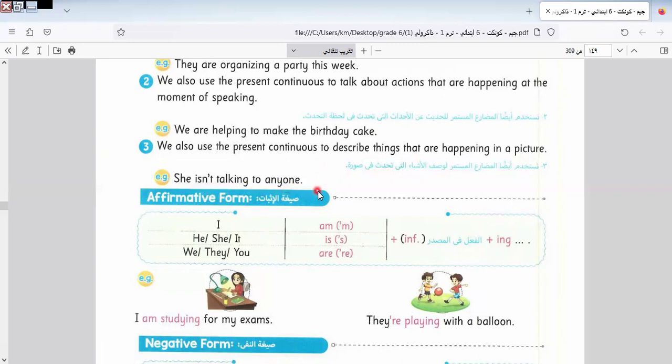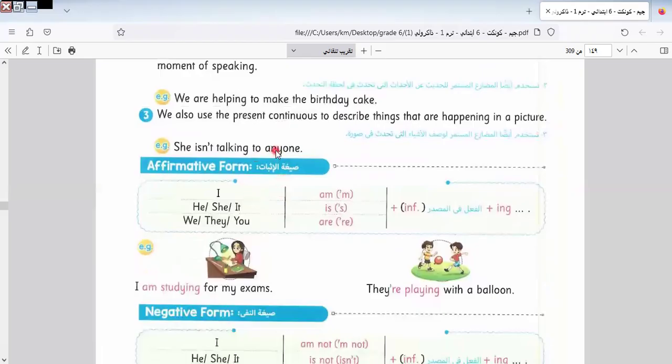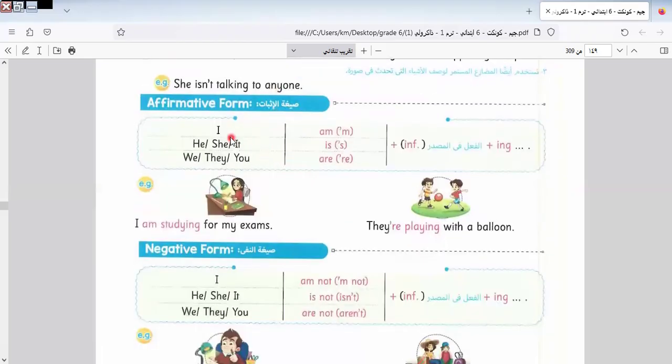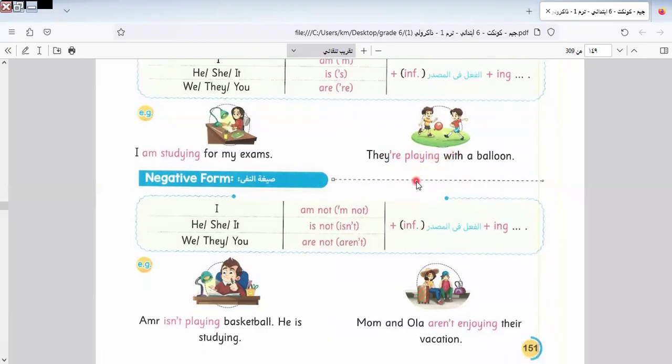Okay, she isn't talking to anyone. This expression we used in the text that we read. Okay, here we have the affirmative form of the present continuous. We use I, he, she, it, you, we, they. I takes am plus the infinitive of the verb adding ing, like this. They are playing. So here is the subject pronoun, the verb to be: am, is, are, plus the verb adding ing, like this. Okay, let's go to another one.